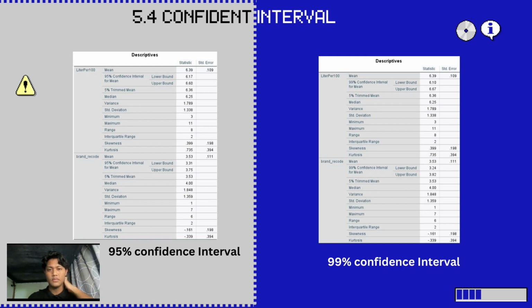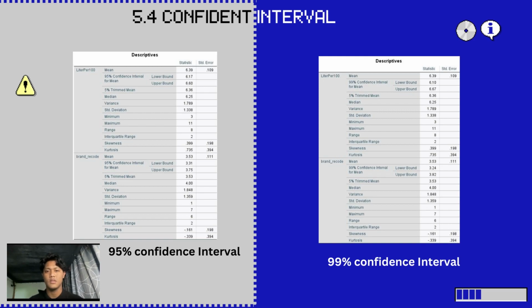And confidence interval for 99%, the table shows descriptive data for liter per 100 and brand record. Liter per 100 has a mean of 6.39 and a standard deviation of 0.109 and a range of 3 to 11.